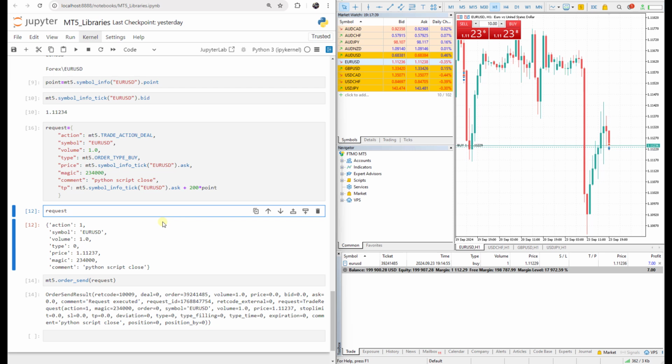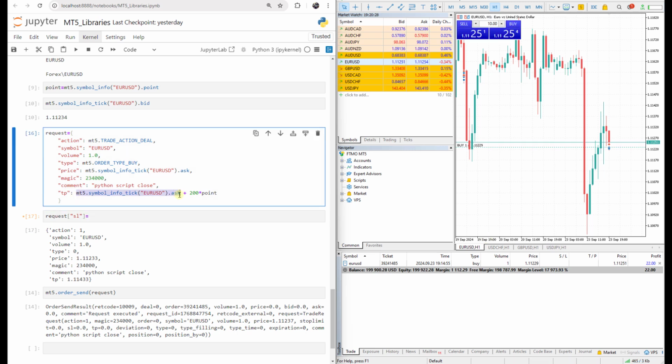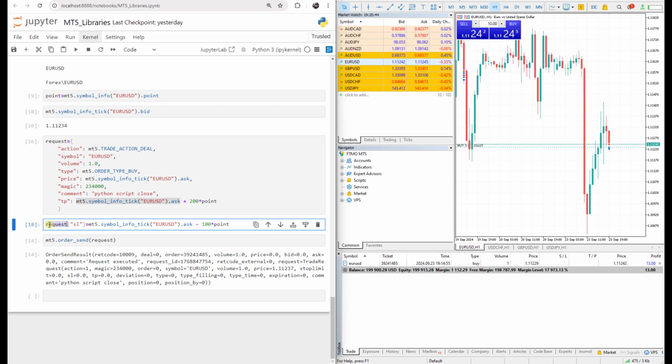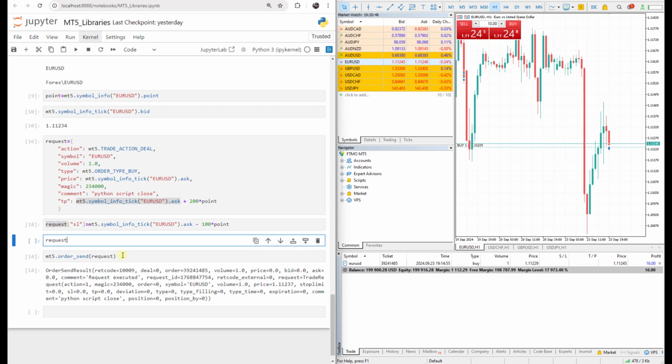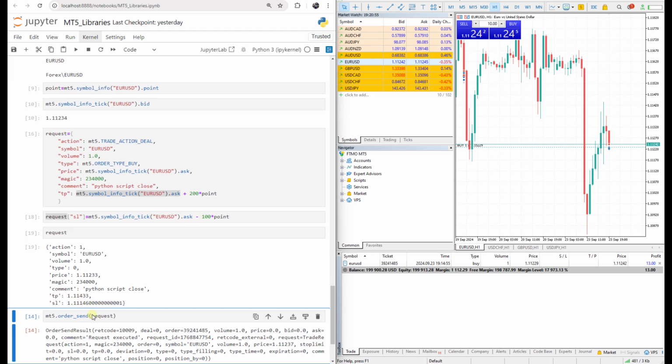If I press shift and enter here, we can say, okay, then add another key named stop loss, and this stop loss is equal to our ask price, which is MT5 dot symbol info tick for EURUSD, minus 100 multiplied by point. If I press shift and enter, then this stop loss is added to our request dictionary. See, we have stop loss, we have take profit, and all of them are here.